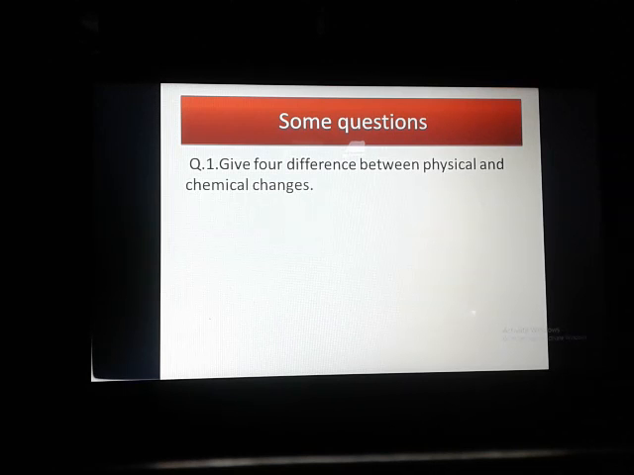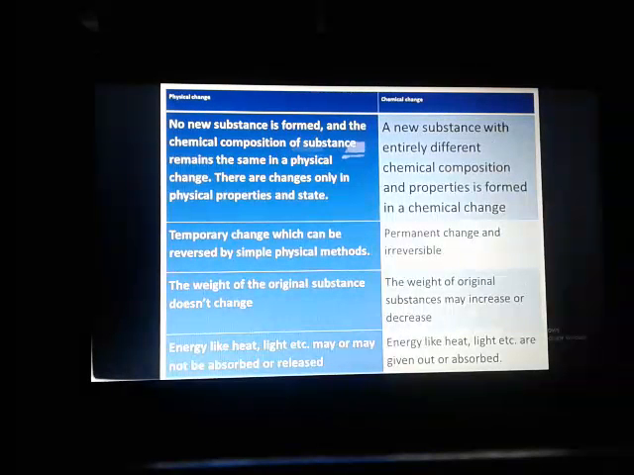Now I will discuss some questions. This is not an in-text question, and this is not an exercise question. This part is totally different, for your better understanding. So first of all, what is the basic difference between physical change and chemical change?